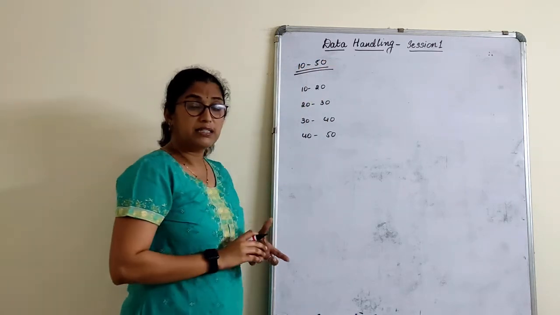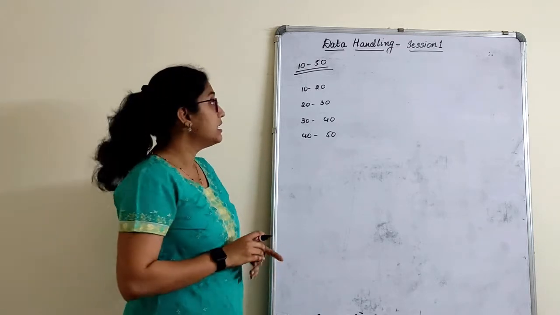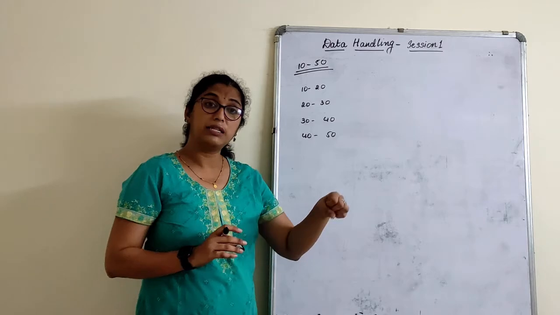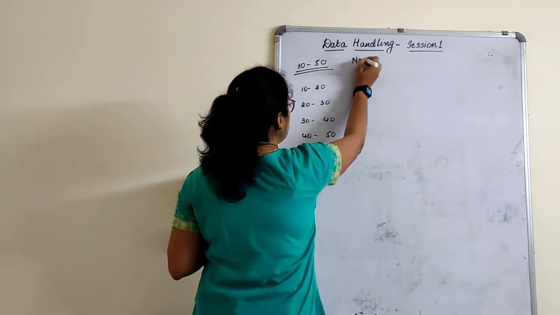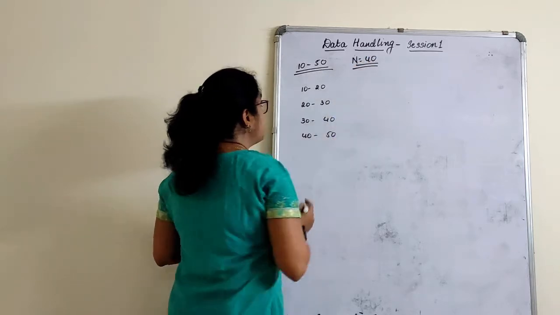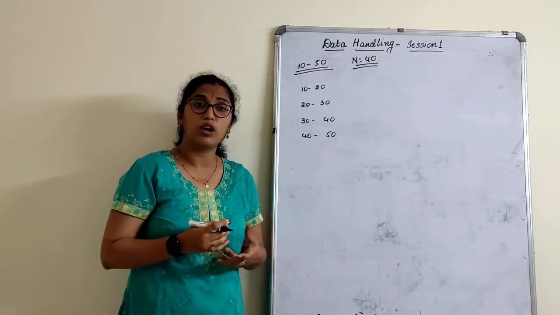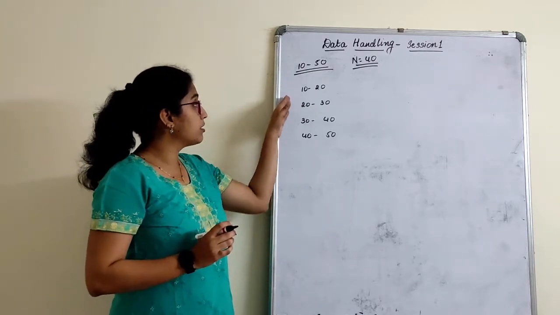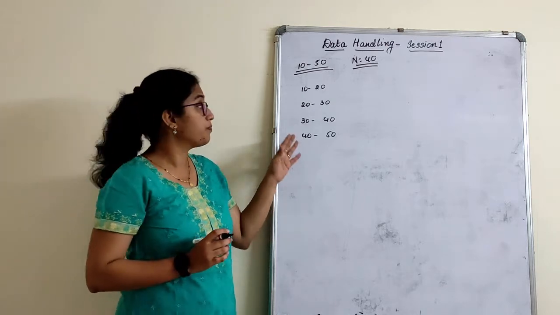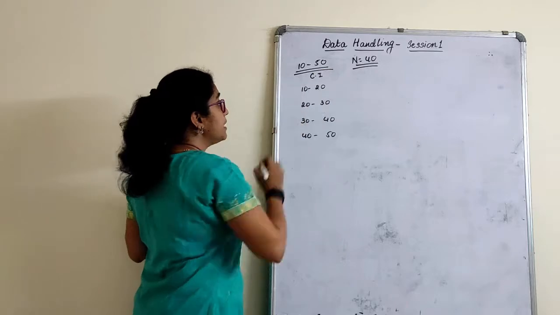In a class of, say, 40 students, the children have scored marks between 10 and 50. The number of students is 40. Now I have to group them. I need to know in an organized manner how many students have got what marks. So I will organize them in grouped frequency form, that is, in class interval form. This is called a class interval.